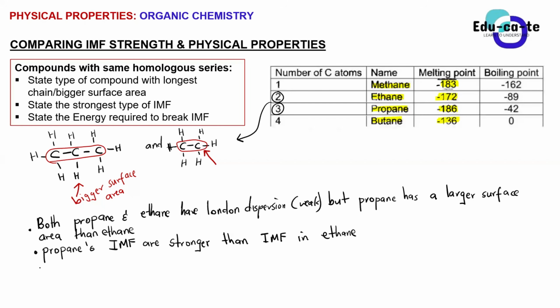And basically, it means that we're going to require more energy. You now talk about the energy.